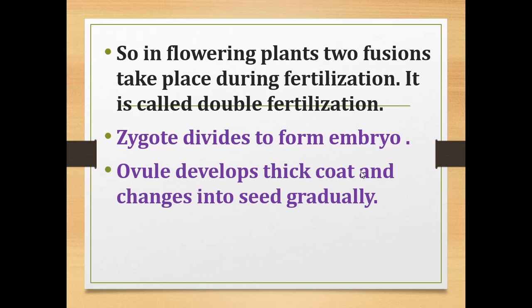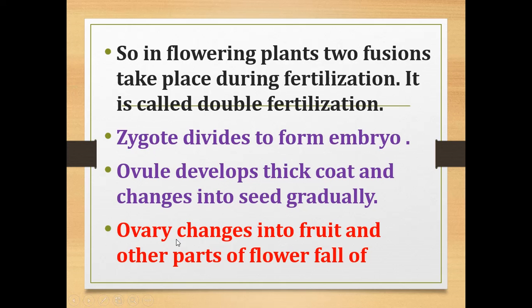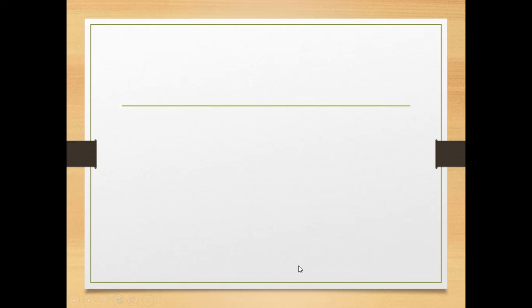Now zygote divides to form embryo, isn't it, and develops into a new plant. Now this ovule develops a thick coat and changes into seed. Okay, so ovule develops thick coat and changes into seed, and ovary changes into fruit, and other parts of the flower fall off. Okay, so ovary will change into fruit, ovule will change into seed, and other parts of the flower fall off.